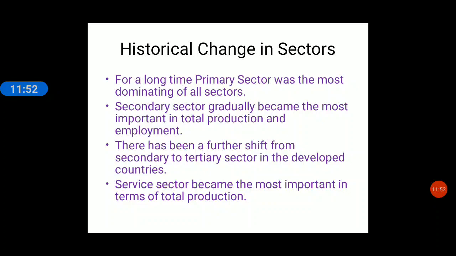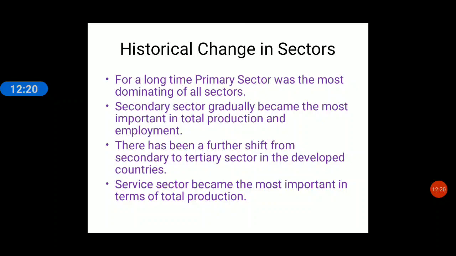Everyone knows that India was called an agricultural country or agrarian economy, because the maximum number of people worked in agriculture and allied activities, and the income of the people was very low because most of the people only worked in the agricultural sector. The secondary sector gradually became the most important in total production and employment.